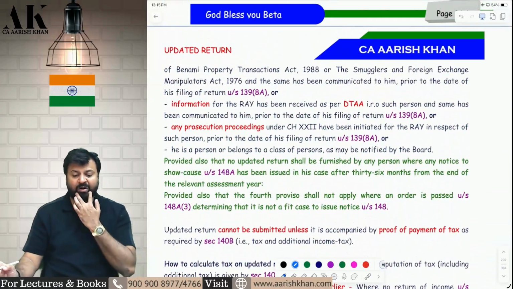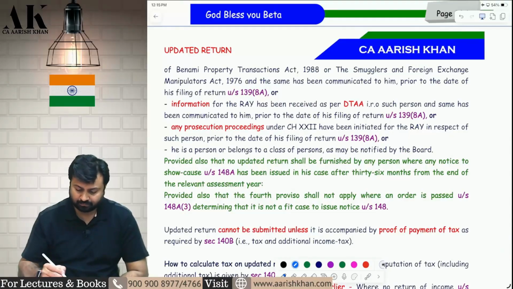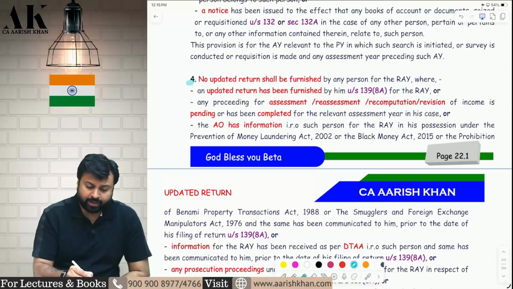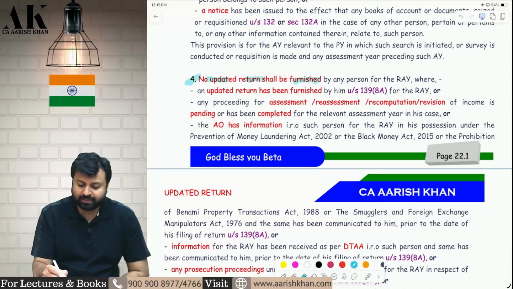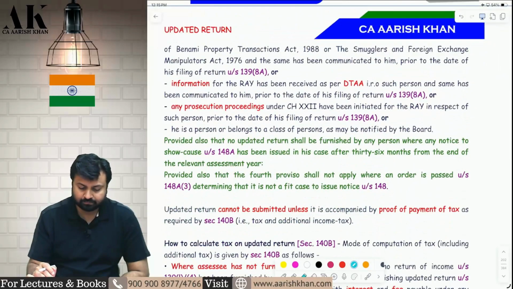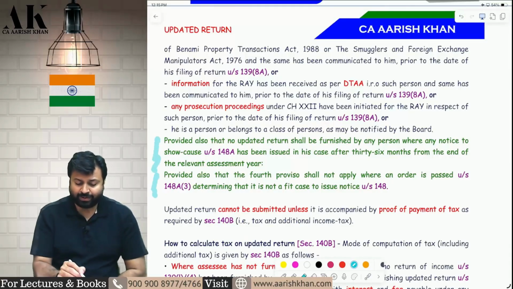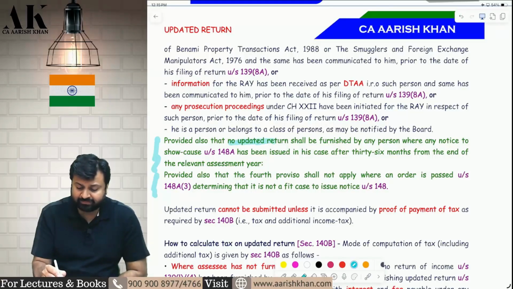Pay attention, it's an important amendment now. If you come to page number 22.1, point number 4: no updated return shall be furnished by any person for the relevant AY where, a long list is given. Then there is an amendment. There are two provisos which they have added over here. Provided that no updated return shall be furnished by any person where any notice to show cause under 148A has been issued in his case after 36 months from the end of the relevant AY.